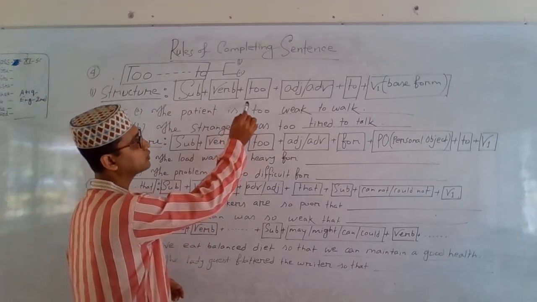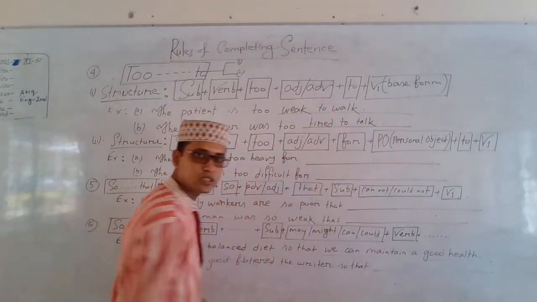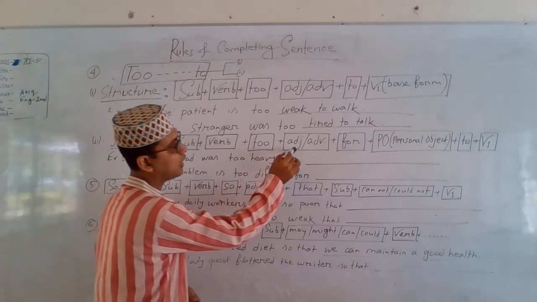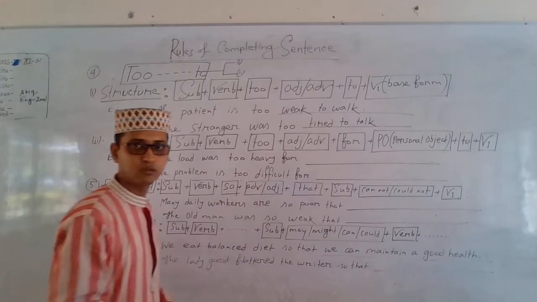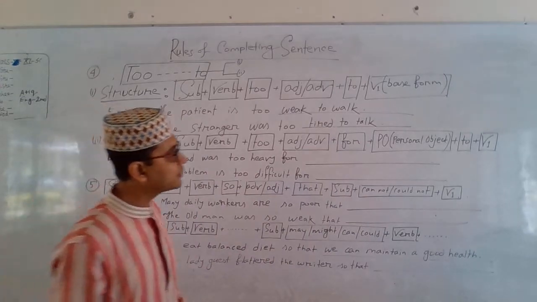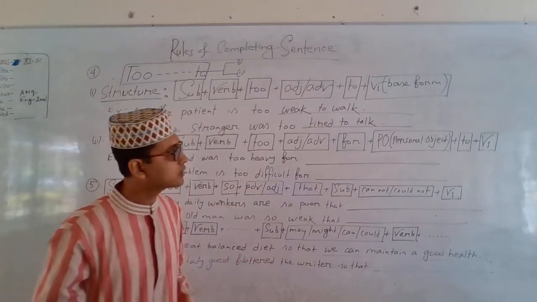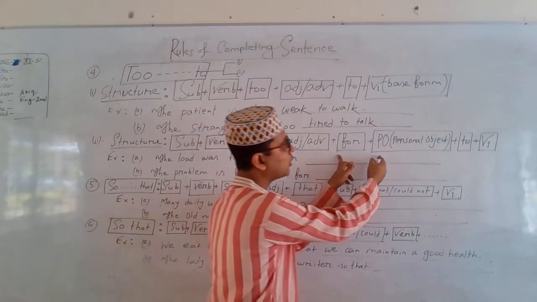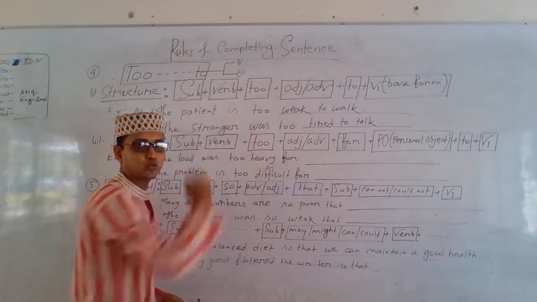In the first one, after the adjective or adverb, we directly get to plus be1, the infinitive form. But here, after the adjective or adverb, we get the preposition for, then any personal object, and then to plus be1. So for and the personal object are the additional part in comparison to the first one.